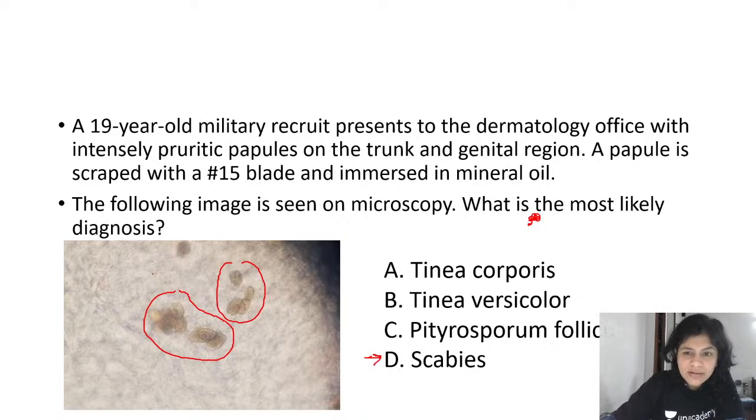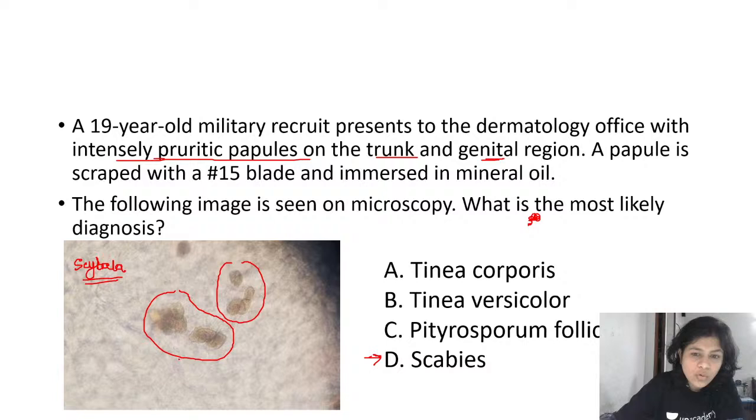Okay, so what we are seeing here, see, the first clue that they have given to you is that the patient is presenting with intensely pruritic papules on the trunk and the genital region. And what you see on this KOH mount are nothing but scybala. What is scybala? Scybala is the fecal material of the scabies mite. So you may not see the scabies mite every time if you scrape a papule, but if you see these kinds of scybala, that is suggestive that you are dealing with a patient of scabies.